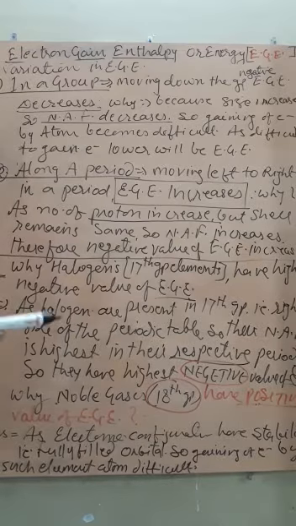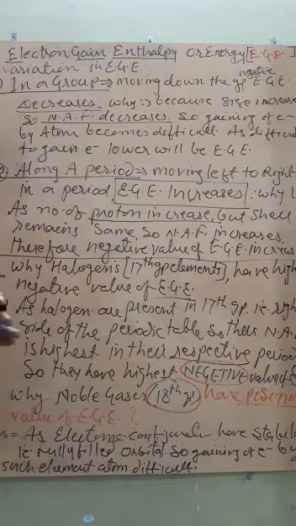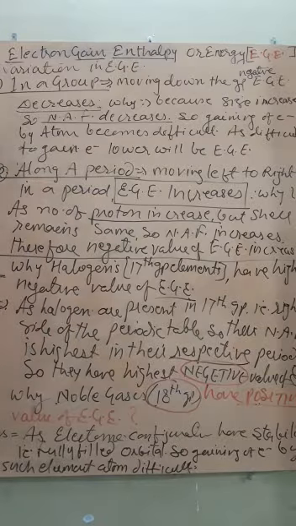Now, on the basis of this general variation, we can give answers to a few questions. But remember, we can only answer some simple questions, not exceptional questions. To answer exceptional questions, we have to look at all the factors affecting electron gain enthalpy. But these two questions are simple general questions.